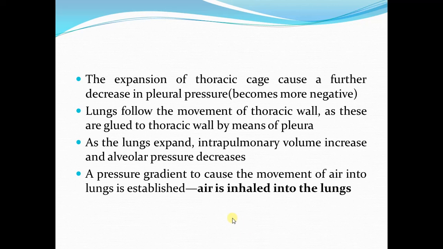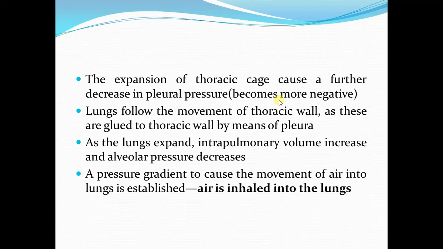Now, due to contraction of these muscles, there is expansion of the thoracic cage. Expansion of the thoracic cage causes a decrease in the pleural pressure. It becomes more negative than it was at the beginning of inspiration.